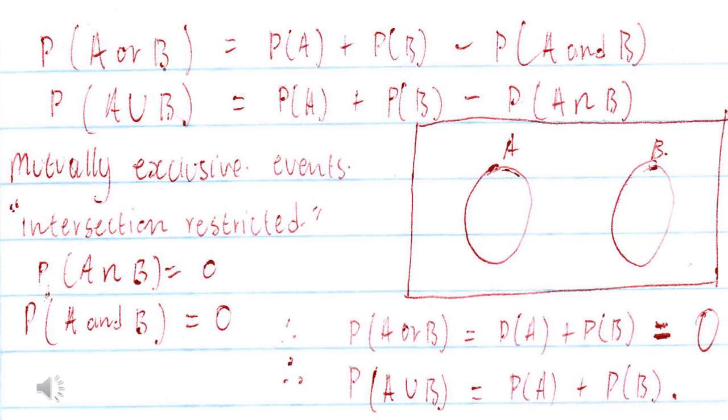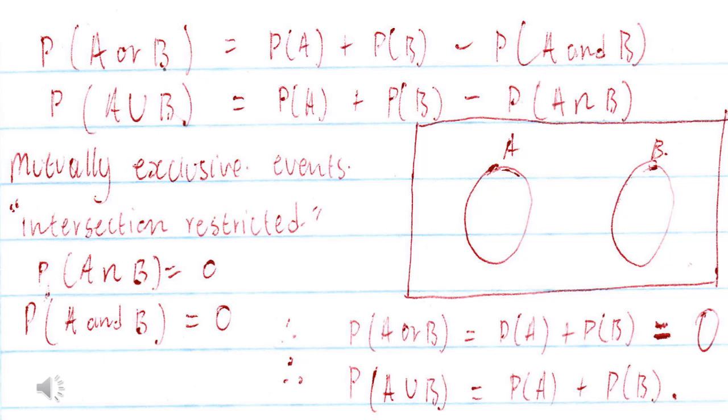In this one, we can actually have a number outside the event A or B. So just take note that when the events are mutually exclusive, the intersection is restricted, meaning there is no overlap between A and B. We will never see a number that occurs on event A and also appears on event B. Numbers will only appear on A, and they will be different from the numbers that appear on B. Like I stated in the previous example, if we take odd numbers on B, it will be 1, 3, and 5, and then even numbers will be 2, 4, and 6.